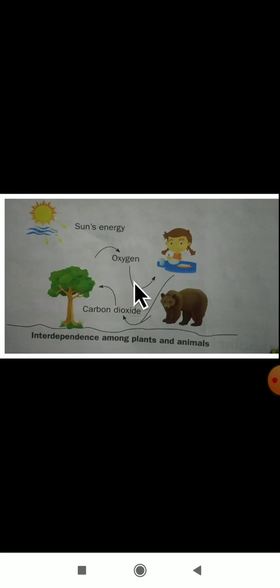That oxygen the living things, plants or animals, are using. We take in oxygen and release carbon dioxide. That carbon dioxide is used by the plants again, so we are interdepending on each other.